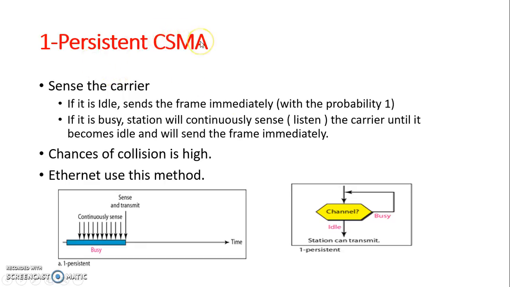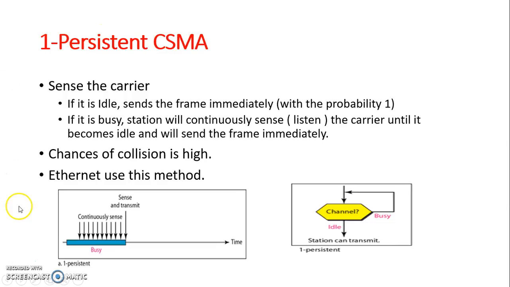One persistent CSMA is a simple and straightforward approach. The first step is to sense the carrier or the channel. If it is found to be idle, it sends the frame immediately with a probability of 1. Probability of 1 means the station is certain to send, since the channel is free. If the channel is found to be busy, the station keeps listening to the channel until it becomes free. Once it becomes free, it sends the frame immediately.